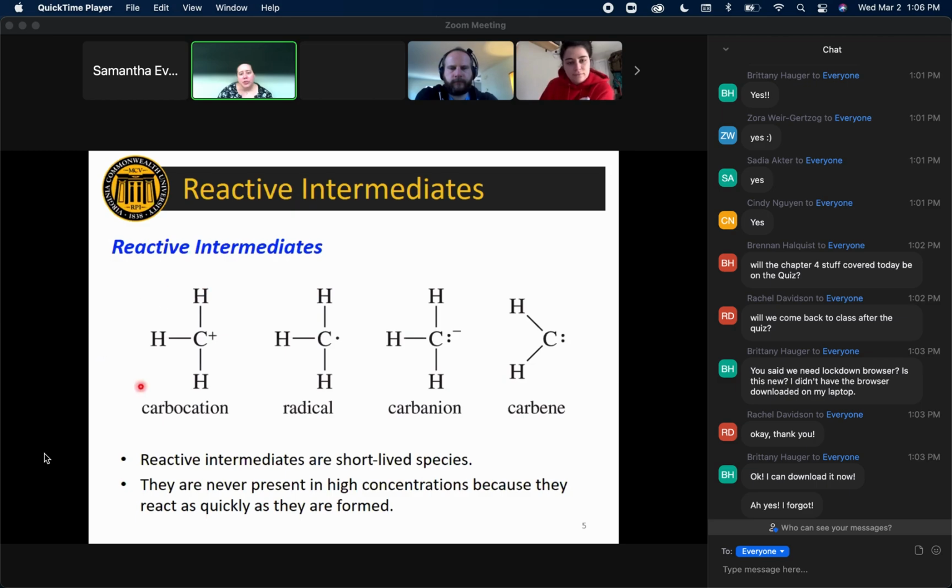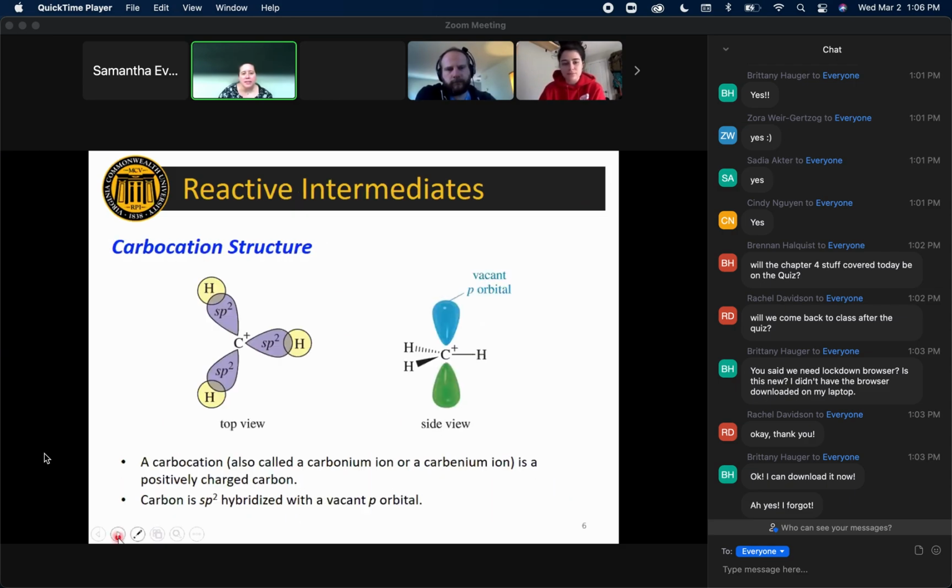So now I've shown you the examples here based on methane, so a methyl group base for these reactive intermediates, but these other substituents here don't all have to be hydrogen atoms. They could be other carbon atoms or whatever the rest of the structure is. The key part here is looking at what's going on with the carbon at each of these reactive intermediates. So we'll talk about each one in a little bit more depth, starting with carbocations.